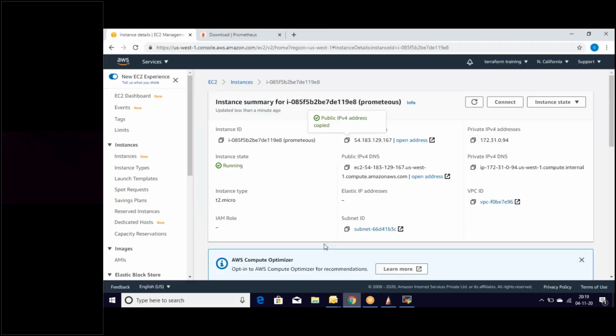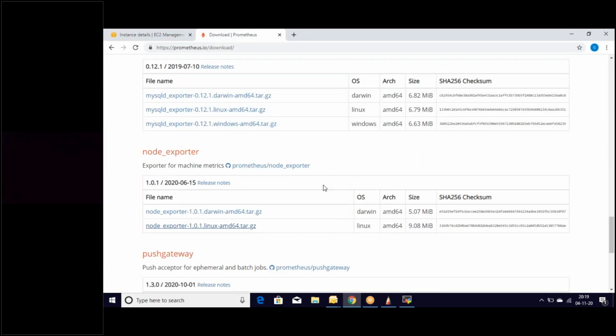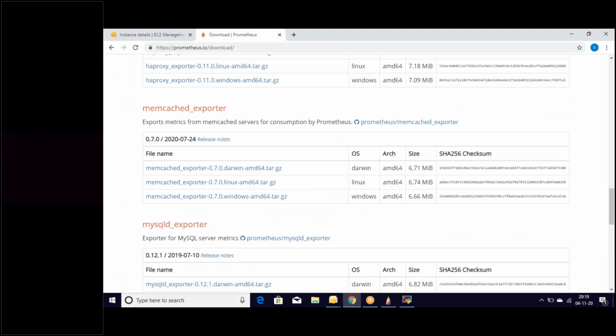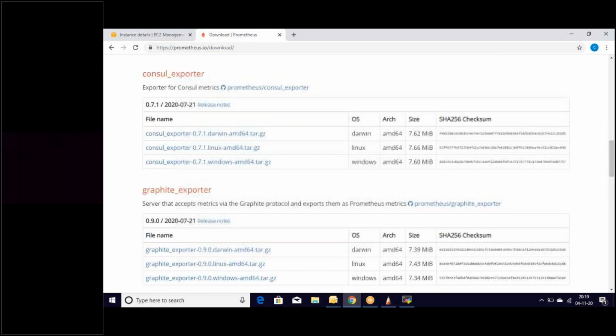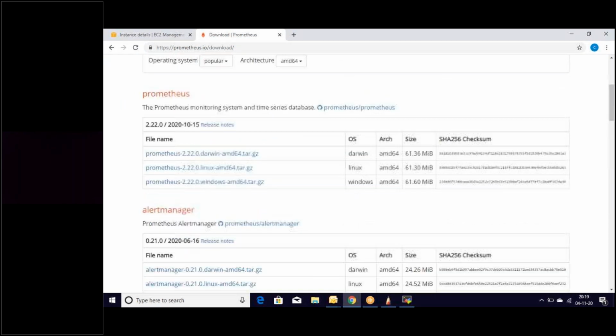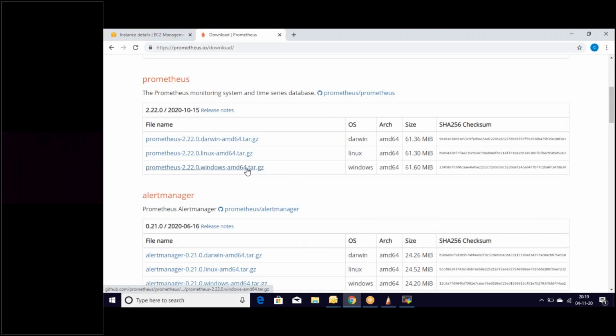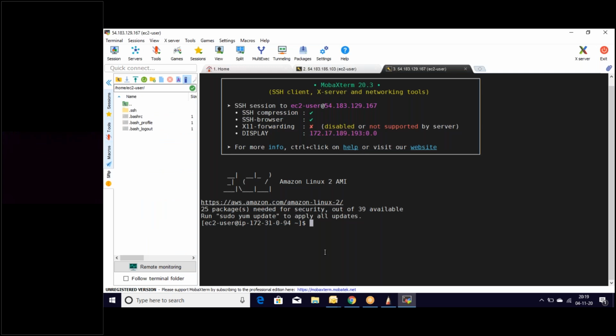If I go to the Prometheus website and scroll up, I can see a block that is related to Prometheus. If it is a Windows machine, we need to use this one. If it is Linux, we need to use this one. It is a Linux machine, so copy this link address. Let's copy this address and install from it.